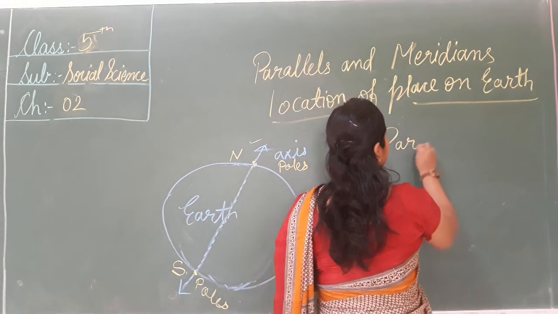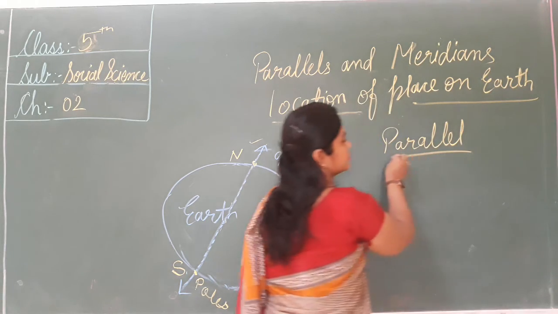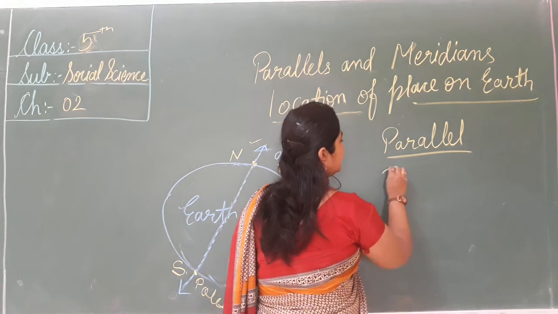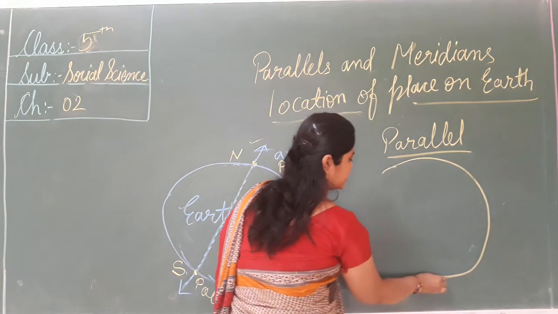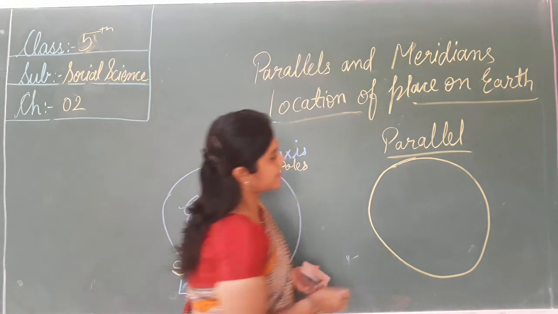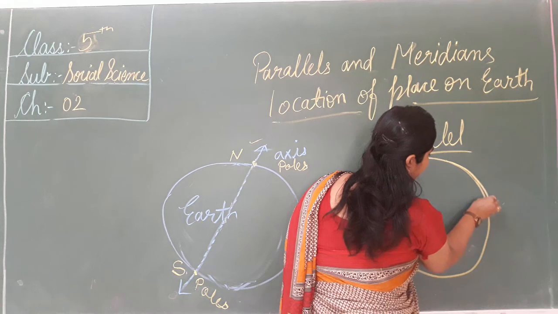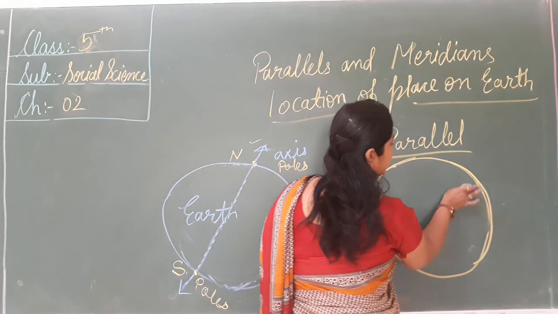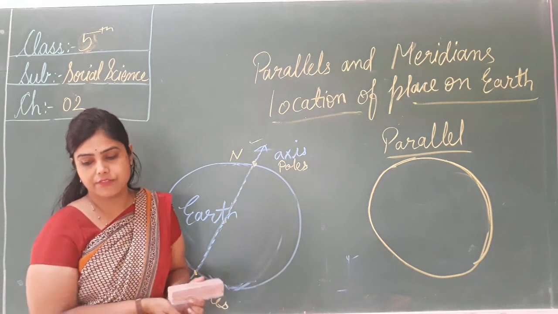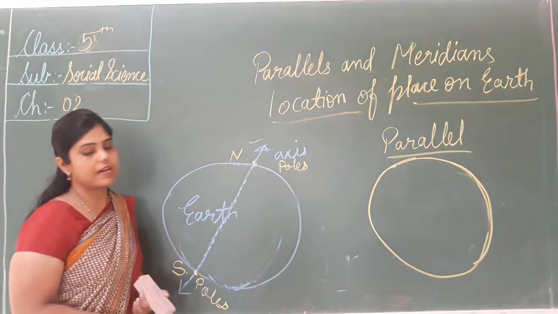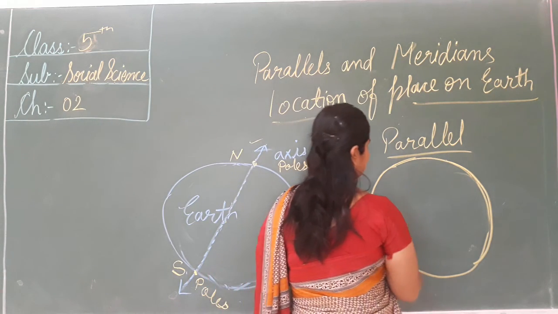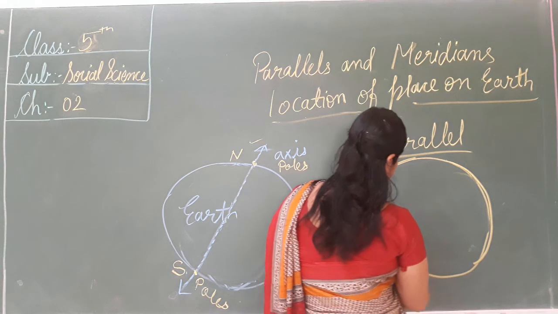Parallel. What is parallel? So you have to draw a circle. This is our earth. See, this is our earth because our earth is spherical in shape. A set of circles is drawn on the surface of the globe. These circles run from the east to west. Now this is this line.